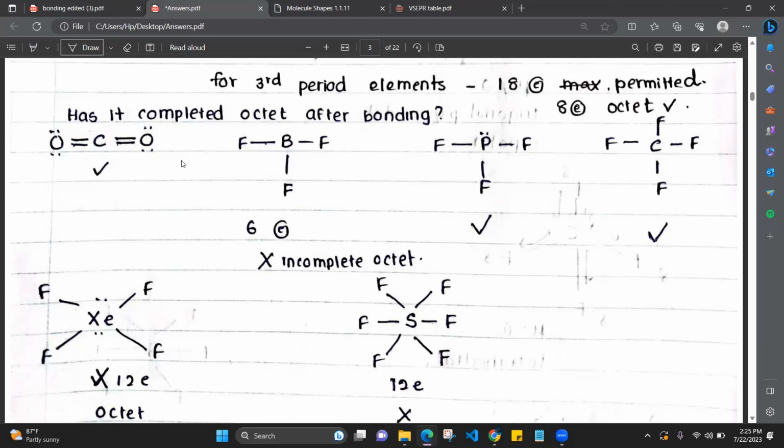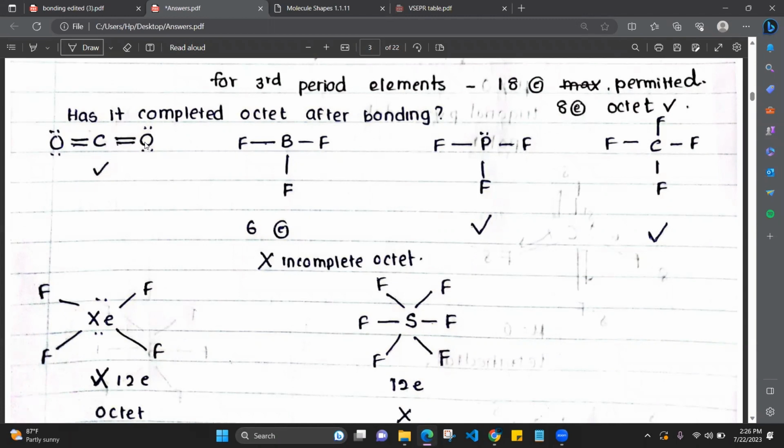Now, how to find that? Carbon is giving 4 electrons to the bond. 1, 2, 3, and 4. And oxygen is giving 2. 1, 2. So for carbon atom, after bonding with oxygen, how many total electrons will be there? Count like this. In this one, 2, right? 1, 2, 3, 4, 5, 6, 7, 8. Then has the octet of carbon completed? Yes, right? 8 electrons in its valence shell. So after it gets bonded with oxygens, the octet of carbon will be completed.